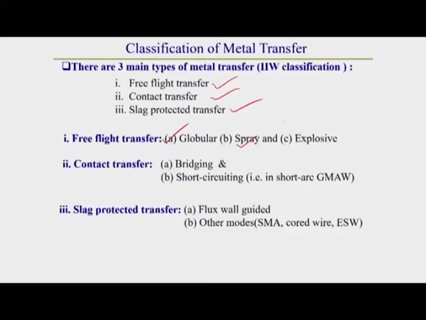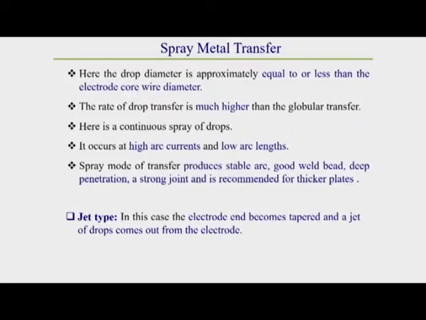Today I will start to discuss spray transfer. In spray transfer, the drop diameter is approximately equal to or less than the electrode diameter.